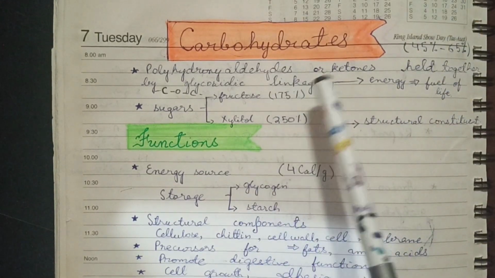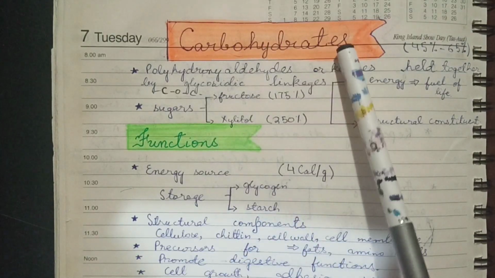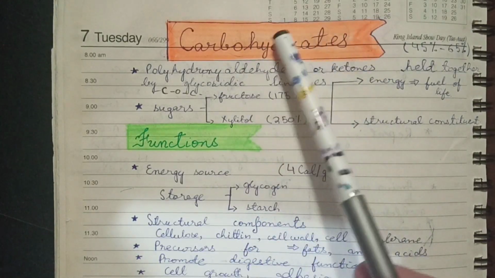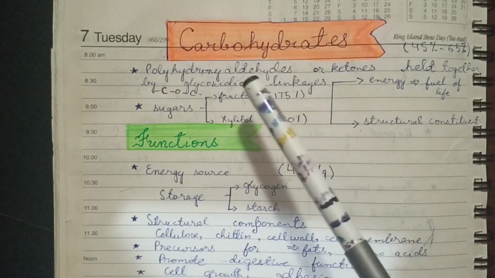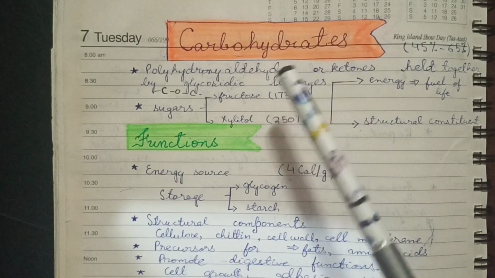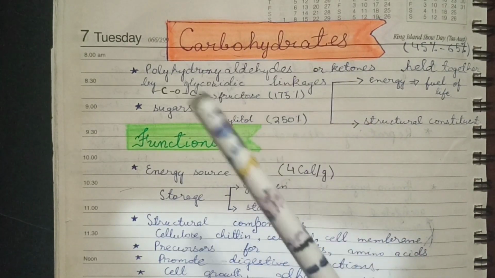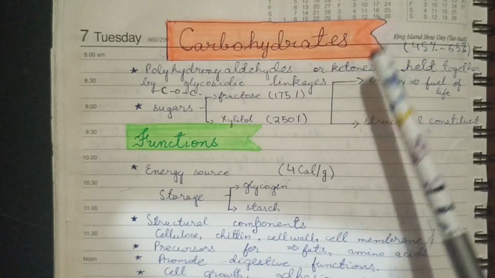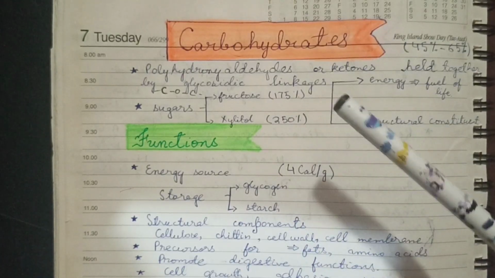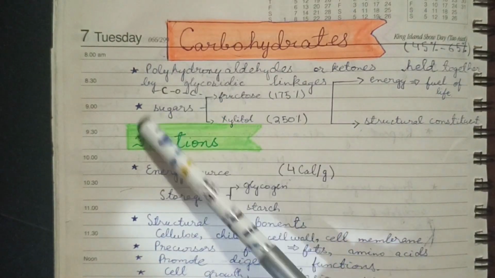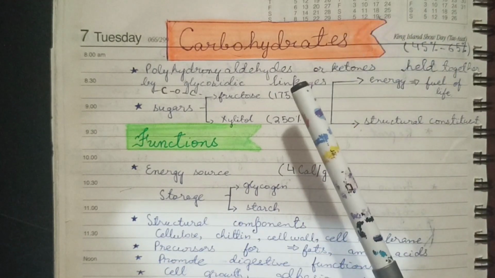Now, what are carbohydrates? As the name vaguely shows, it is a carbon atom which is hydrated. So these are hydrated carbon atoms. But to be exact, they are polyhydroxyaldehydes or ketones, or they are polyhydroxyaldehydes or ketones held together by glycosidic linkages to form larger molecules.